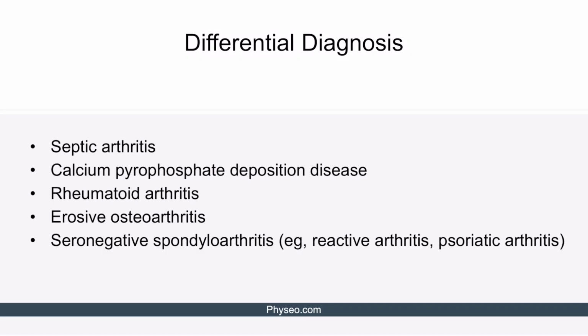Let's move on to the differential diagnosis of gout. Septic arthritis is on the top of the differential diagnosis. In contrast to gout, septic arthritis presents with more systemic signs such as fevers, chills, and possible sepsis.